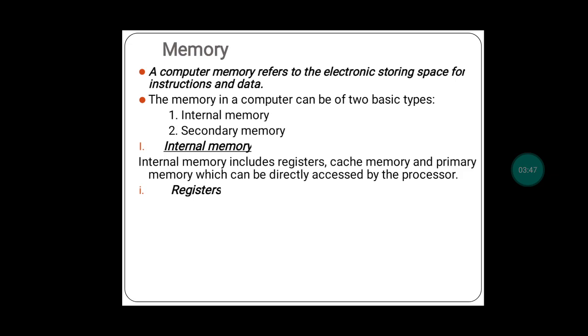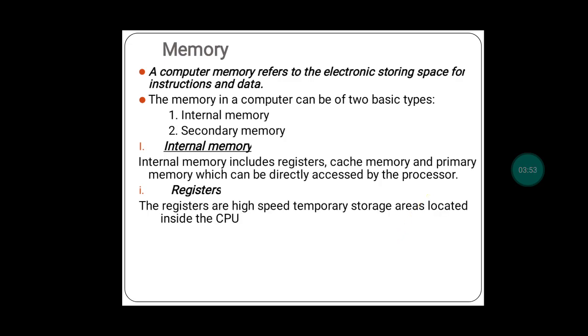So we will study one by one what these memories are. The first one is registers. What is a register? Registers are the high speed temporary storage areas located inside the CPU. Remember, registers are the high speed temporary storage areas located inside the CPU.